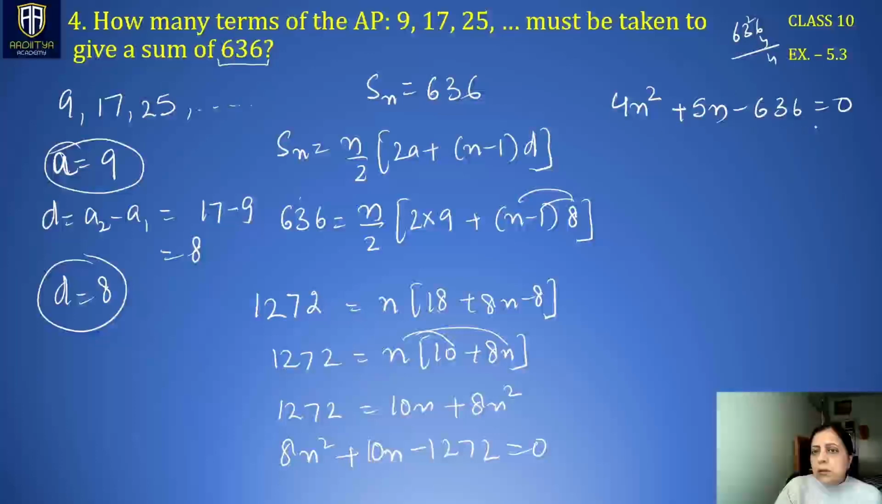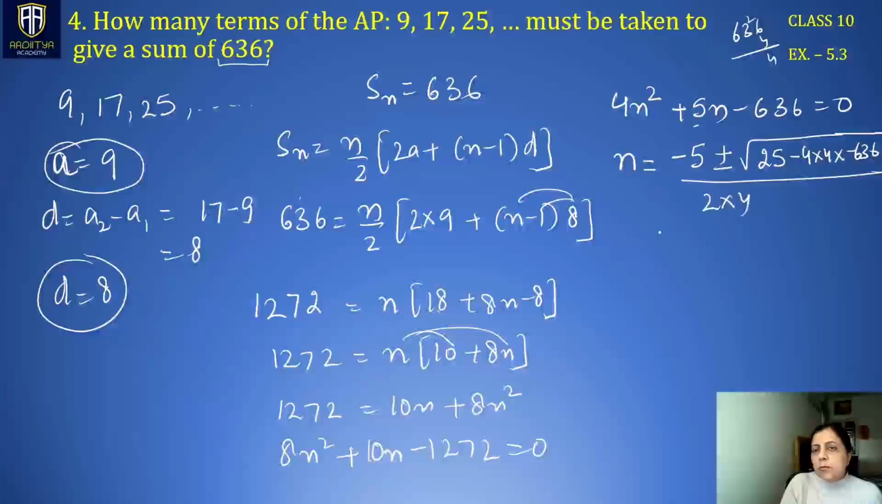Instead of using middle term split here, I prefer to use the direct discriminant formula. Like n can be found as minus b, minus of 5. B is 5, right? Minus 5 plus minus under root of b square. B square is 5 square, which is 25, minus 4ac, 4 times minus 636, right? Upon 2a, 2 times 4. So we have minus 5 plus minus.